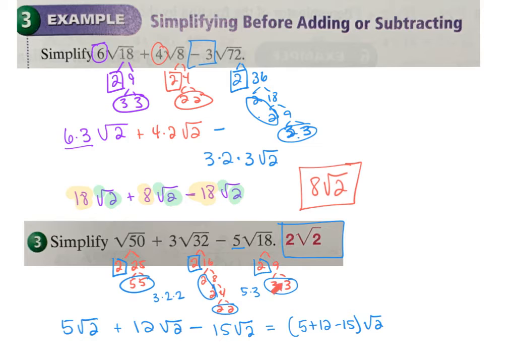This last one, 2 and 9, 3 and 3, my 3 grouped up and came out, multiplied by my 5, gave me the 15, it is subtraction, and my 2 stayed in. So since they are all now alike, I can say the 5 plus the 12 minus the 15, all times the square root of 2, which gives me the answer of 2 square root of 2.